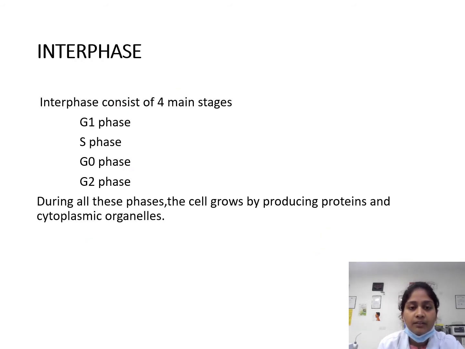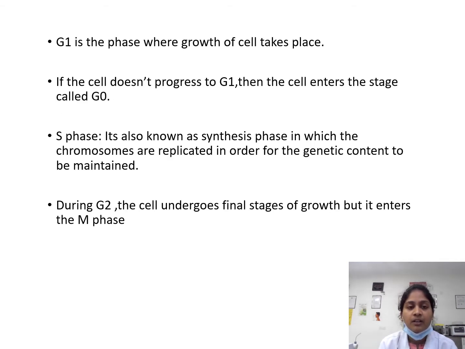Interphase. Interphase consists of four main stages: G1 phase, S phase, G0 phase, and G2 phase. During all these phases, the cell grows by producing proteins and cytoplasmic organelles. G1 is a phase where growth of the cell takes place. If the cell does not progress to S, then the cell enters the stage called G0.